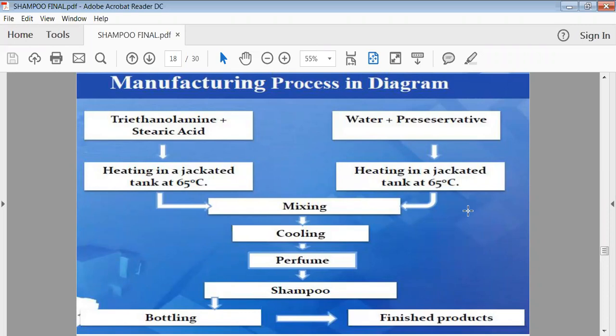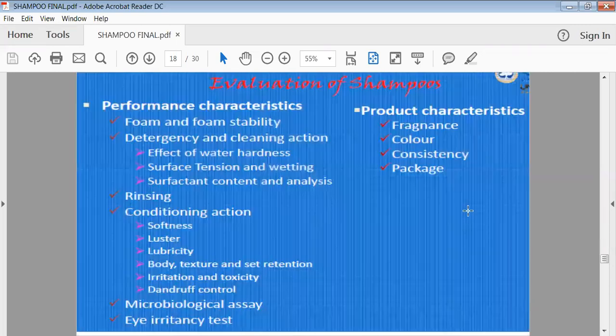Simply we have to divide the ingredients into two parts, and heat both separately up to 65 degrees centigrade. Then finally one phase we have to add into the other phase, and mix it thoroughly till the homogeneous mixture is formed. Finally we have to add the perfume, and then we can keep it into the final container.